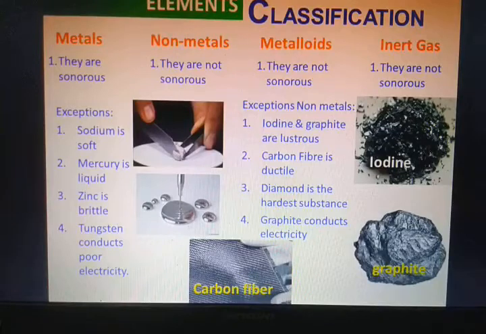As you can see, a very meshy network of carbon fiber, a thread-like substance. Carbon fiber is ductile. Long, thin thread-like things can be made from carbon fibers, more similar to metals.